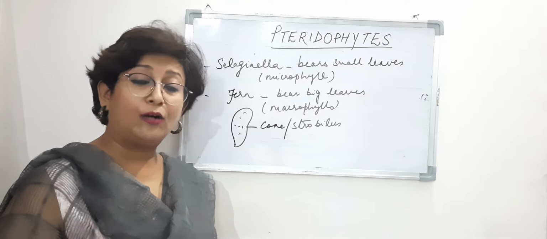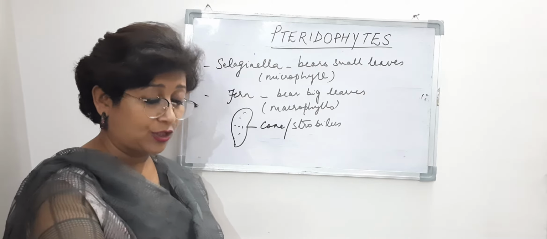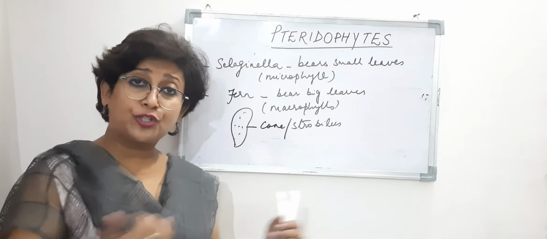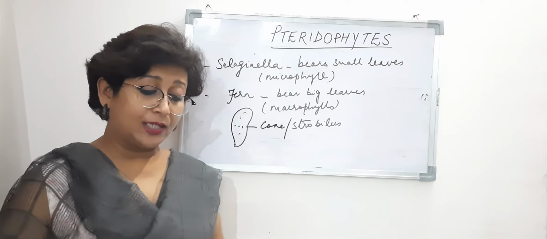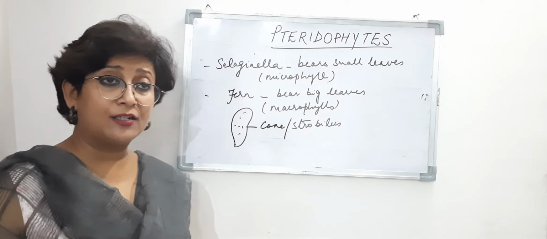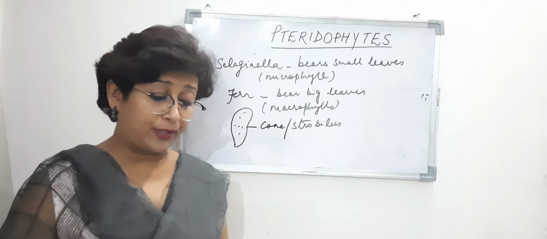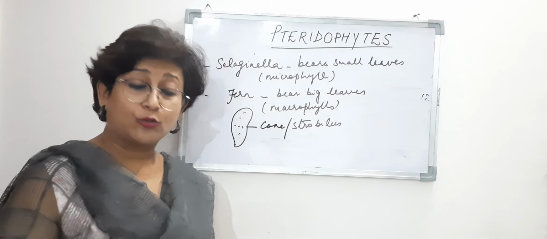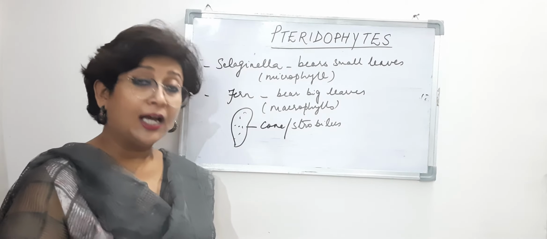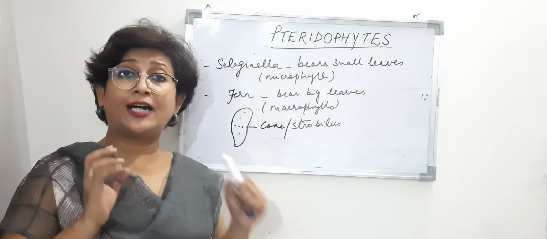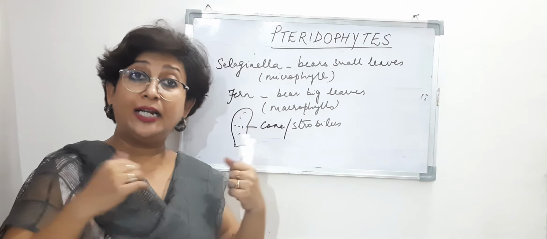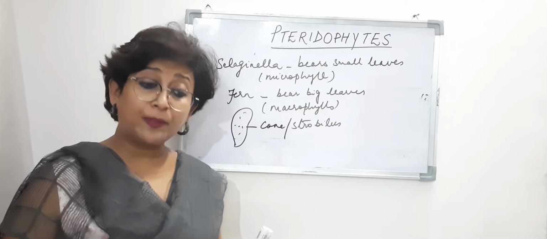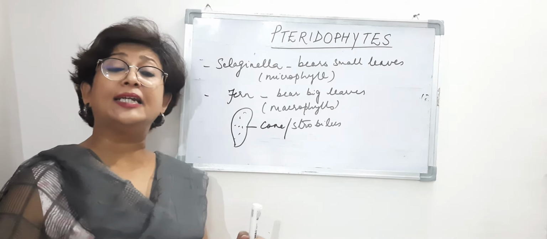So we talked about the antherozoids, we talked about the egg cells and the fusion to form a zygote. The zygote further divides to form an embryo, which leads to the formation of sporophyte, which is the dominant phase, right? Now the spores that they bear may be identical or they may be non-identical.